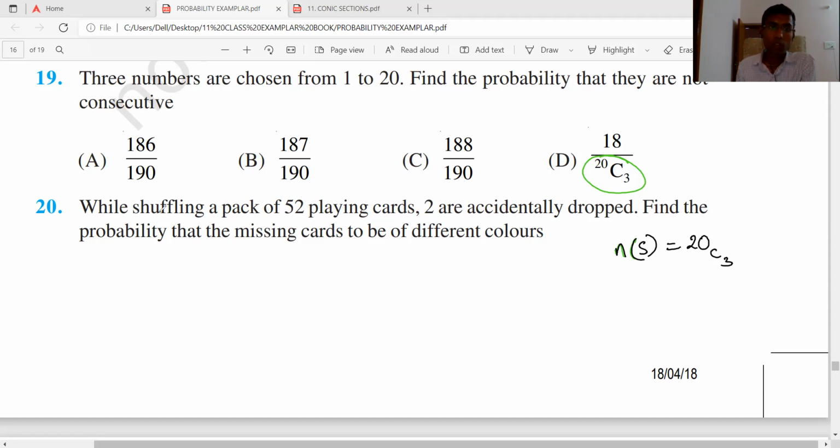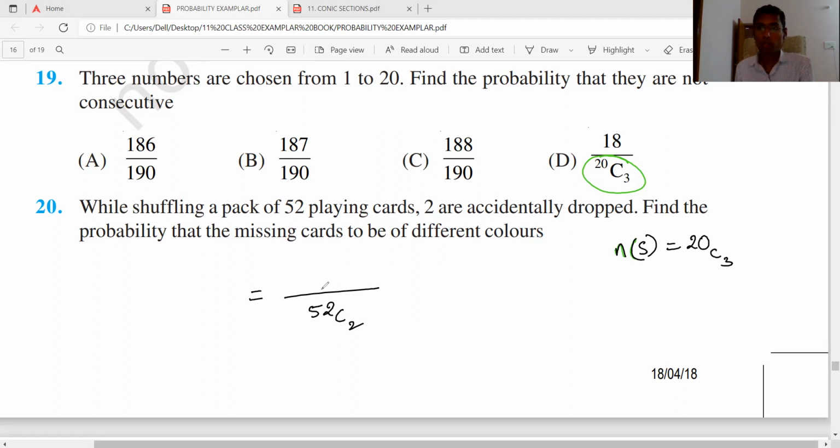Okay. While shuffling a pack of 52 playing cards, two are accidentally dropped. Find the probability that the missing cards are of different colors. Two cards dropped can be any two of the 52, right? So 52C2 is the base.